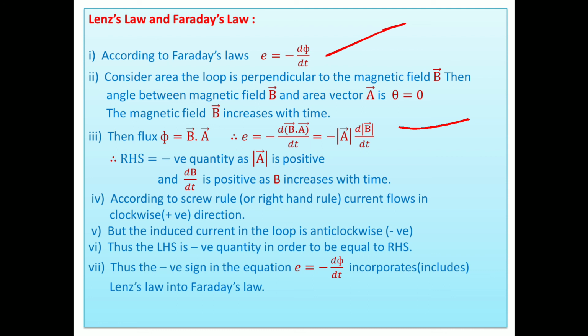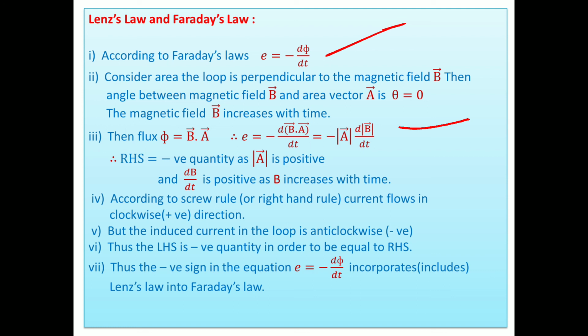Thus the LHS is a negative quantity in order to equal the RHS. Thus the negative sign in the equation E equals minus d phi by dt incorporates Lenz's law into Faraday's law.